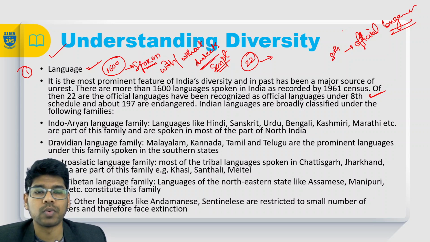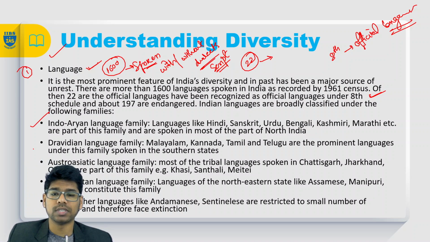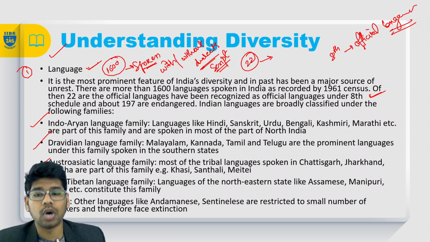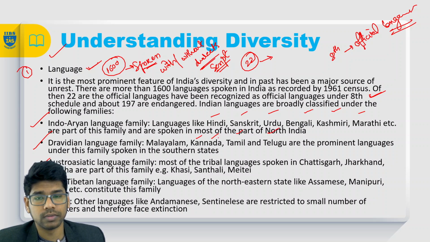So Indian languages are broadly classified into 5 types: Indo-Aryan, Dravidian, Austro-Asiatic, Sino-Tibetan, and others. Indo-Aryan languages are Hindi, Sanskrit, Urdu, Bengali, Kashmiri, Marathi, most of the North Indian languages. Dravidian languages are the South Indian ones: Malayalam, Kannada, Tamil, Telugu. Austro-Asiatic languages are the tribal languages of Chhattisgarh, Jharkhand, Odisha.